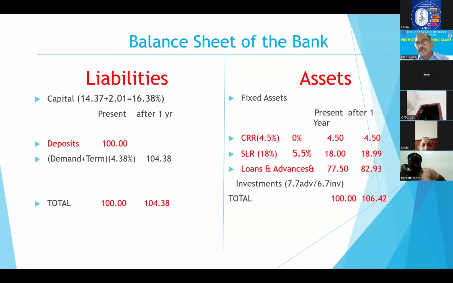Unexpected losses are beyond expected losses, whatever it is, standard deviation, they are coming. To cover those unexpected losses, what Basel says is, don't pass on your loss to your depositors. To absorb your loss, you should have your own capital. This is what the Basel Accord came up with in 1991. Basel is telling you to maintain a certain percentage of capital. If you incur losses in your loan portfolio, don't pass that loss on to your depositors. You absorb that loss, and to absorb it, you should maintain capital. How much capital do you have to maintain?